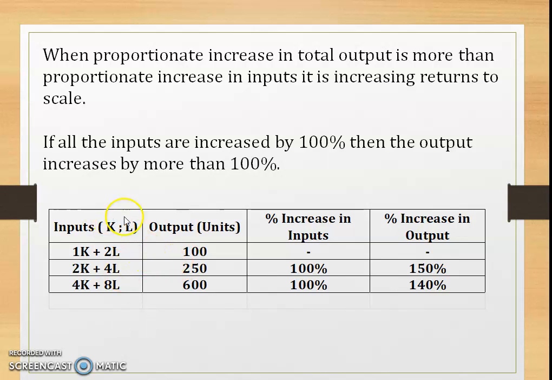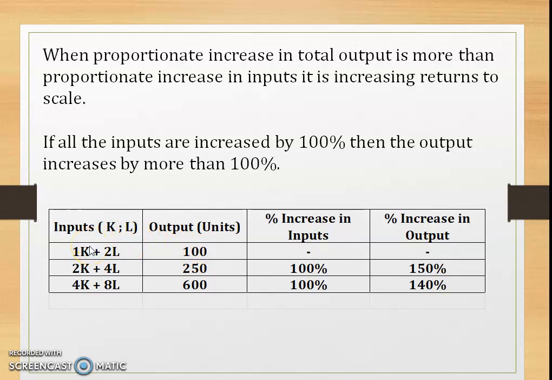So let's see a table wherein a few examples are given to show in detail what is relevant to IRS, that is increasing returns to scale. So here the first input is considered as 1K, which is one capital, and two labors. At a particular juncture, the output is 100 units.